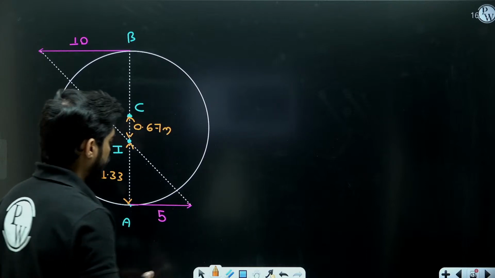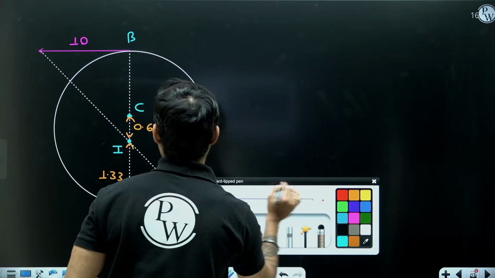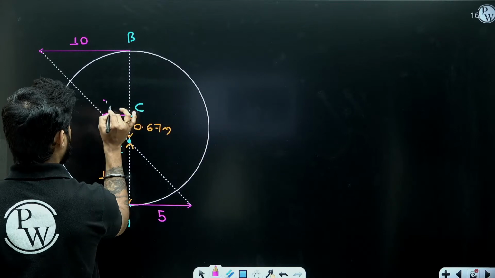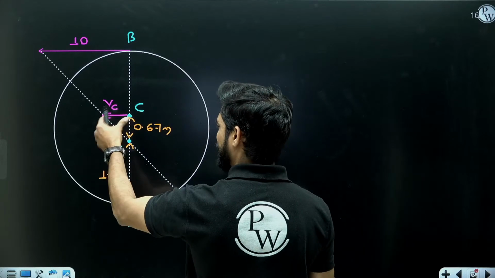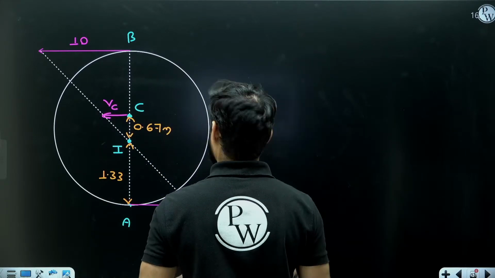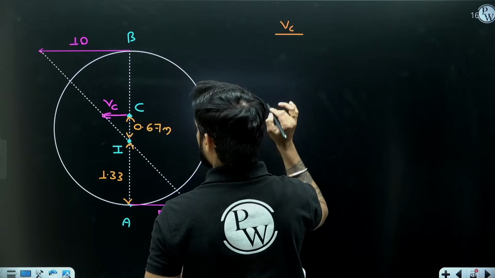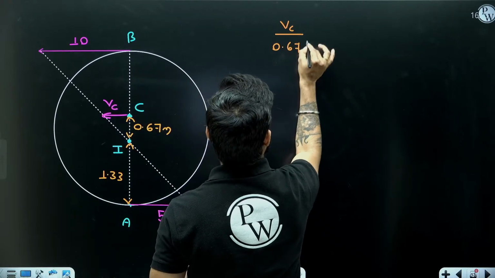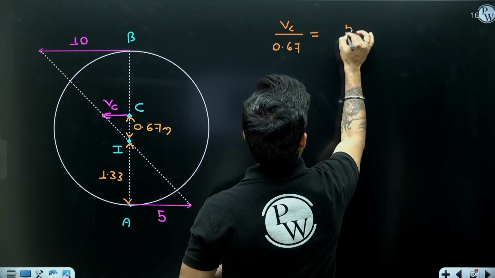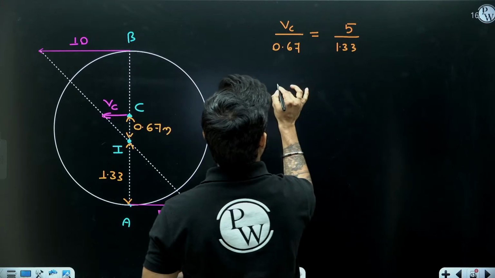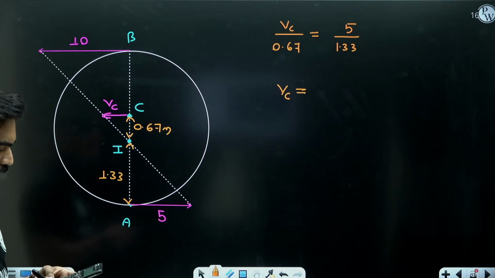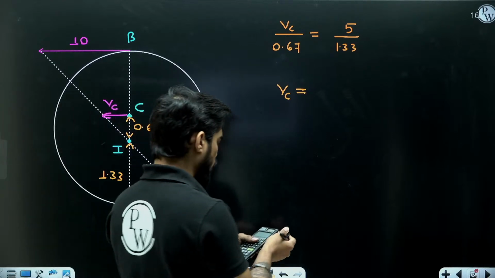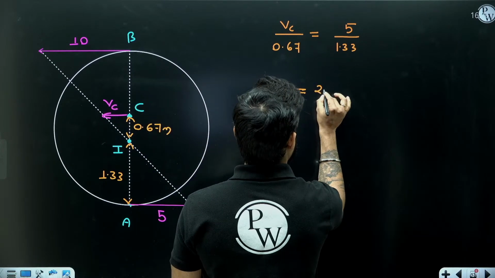Okay. So what will be the velocity of C? Velocity of C will be this. How are we going to find the velocity of C? Again we can apply the similar triangle. Velocity of C divided by 0.67 equals 5 divided by 1.33. So velocity of C is going to be 5 into 0.67 by 1.33. So it is 2.518